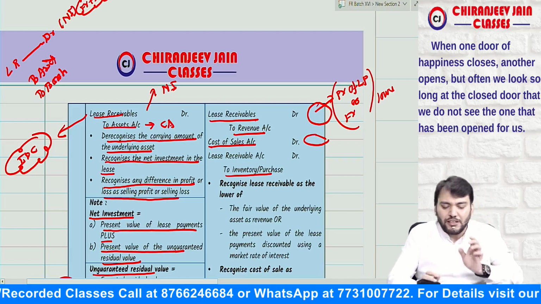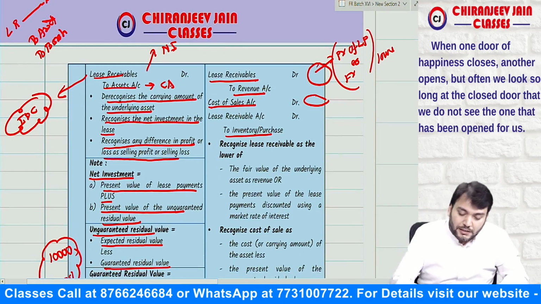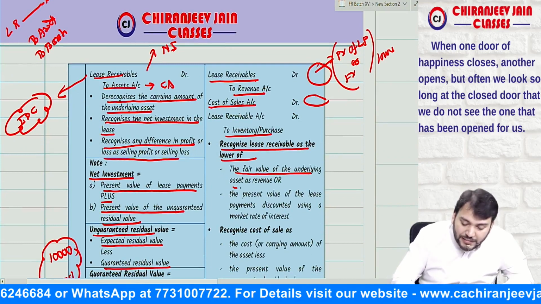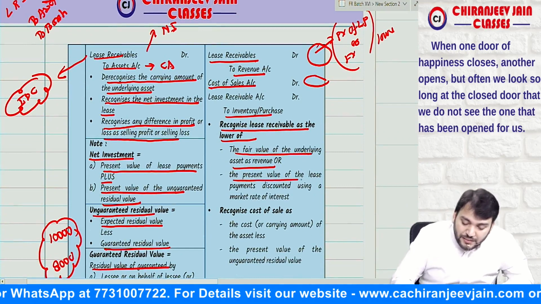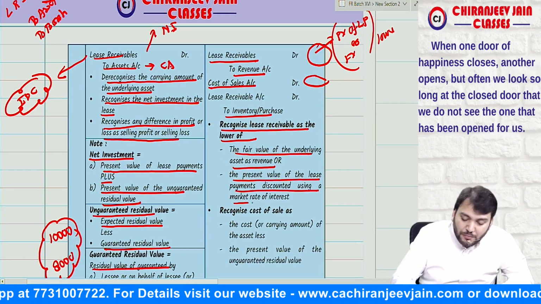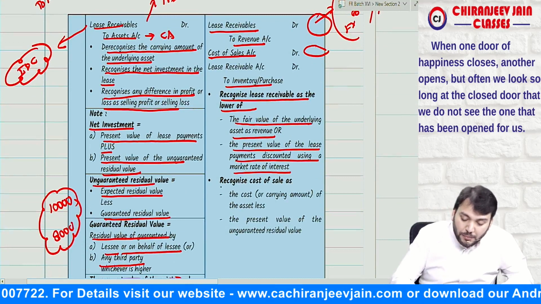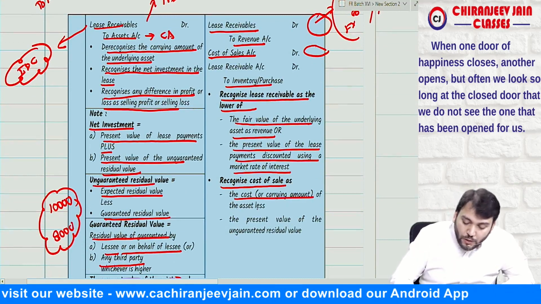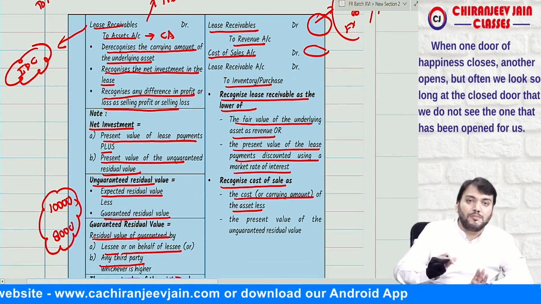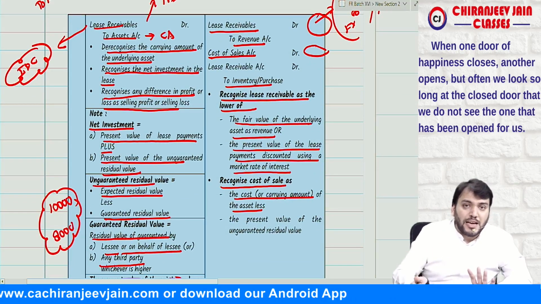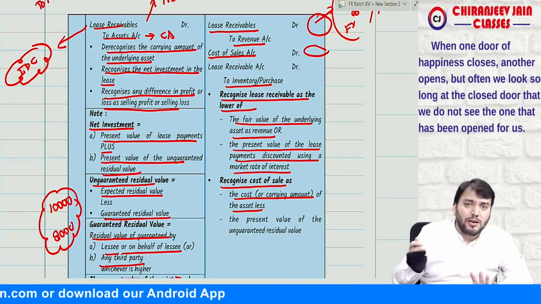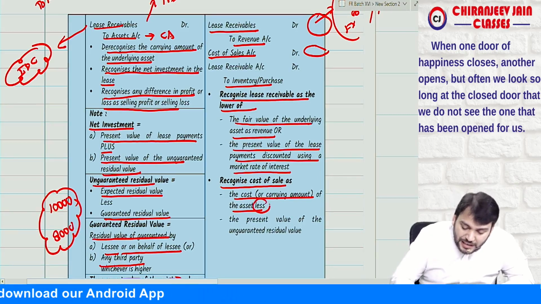To purchase. Understood? To purchase the inventory means recognize receivable at a lower of fair value of underlying asset, or the present value of lease payment discounted by using market rate of interest. What is the meaning of cost of sales? Recognize cost of sales as the cost or carrying amount of the asset. Carrying amount means if it is inventory, it may be carried at cost price or NRV, which is lower. Correct. Less the present value of unguaranteed residual value.